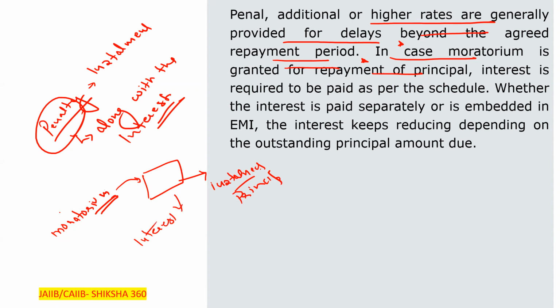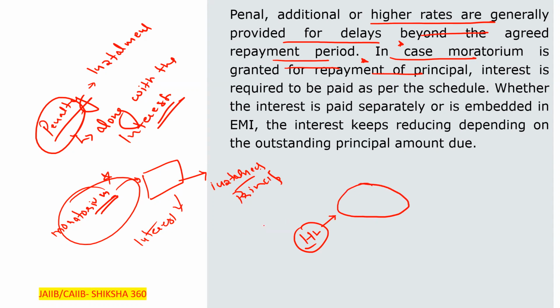Clear? You have to pay the interest. That is in the moratorium, you have to pay the interest. Clear? This is the same as when you are taking a housing loan. At the starting, you are constructing your house, so along with the loan amount, there are also amounts being spent on that. Clear?